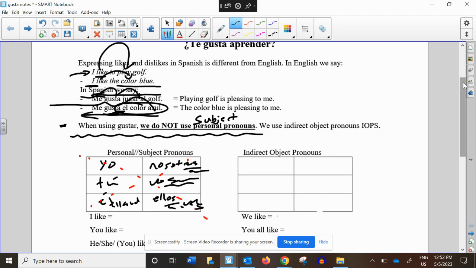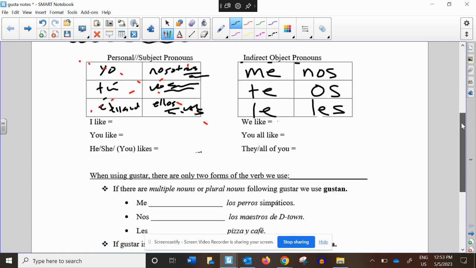We use what we call indirect object pronouns, IOPs. And we already know the first two, me gusta, te gusta. And then a couple times we've used the word le for he or she, box 3, or usted, same idea. Box 3 is always él, ella, usted. Here we have nos gusta, vosotros os gusta, and then down here we have les gusta for ellos. So if we move down here, we now can use all forms of gusta.